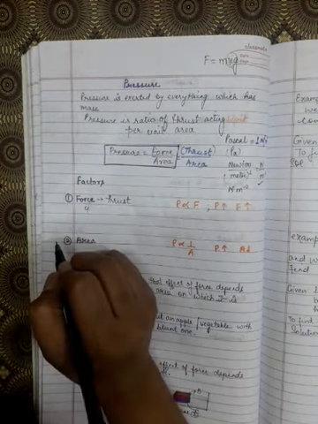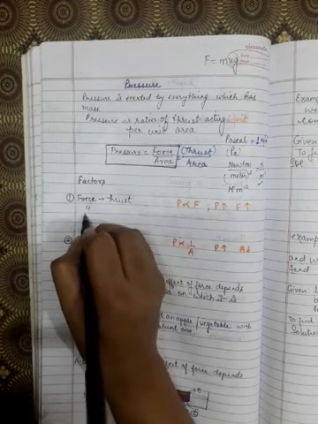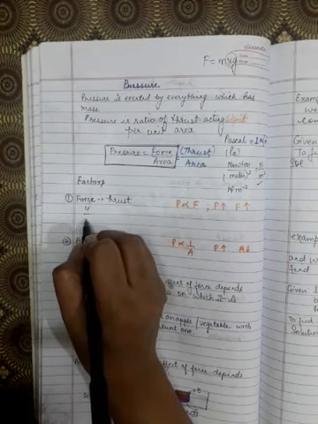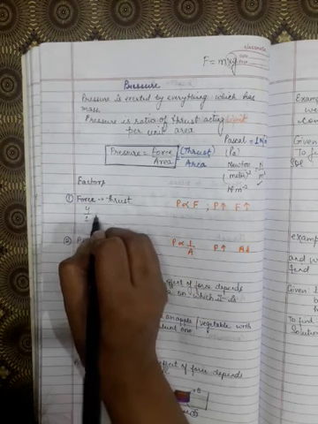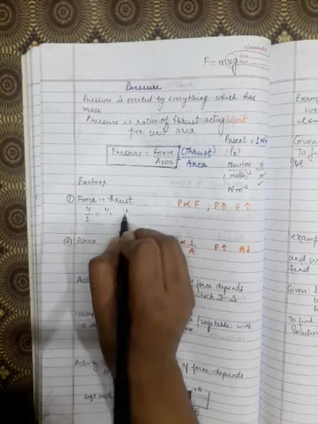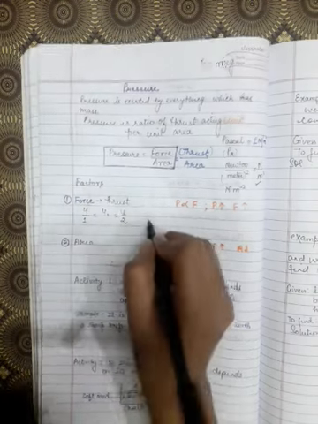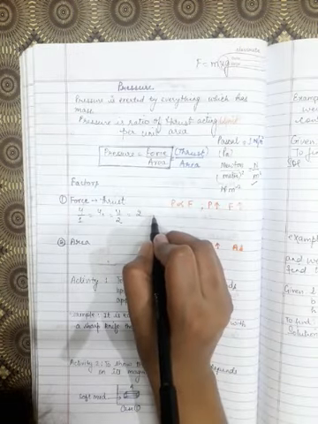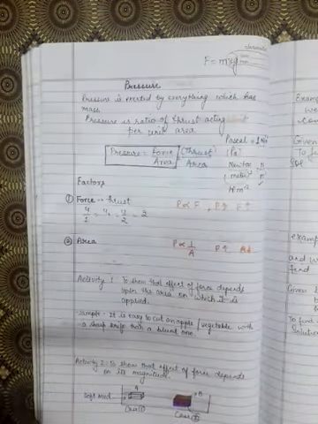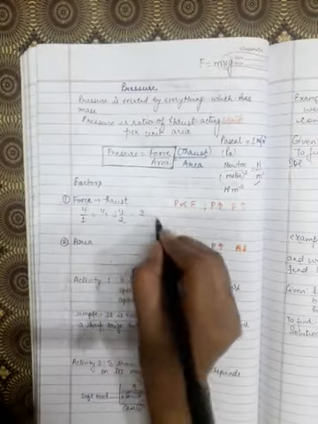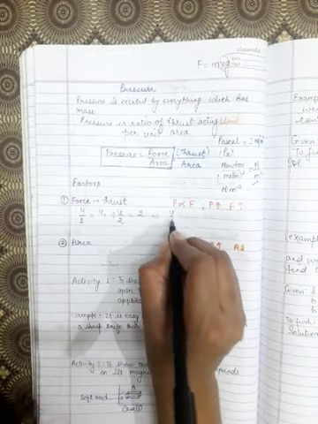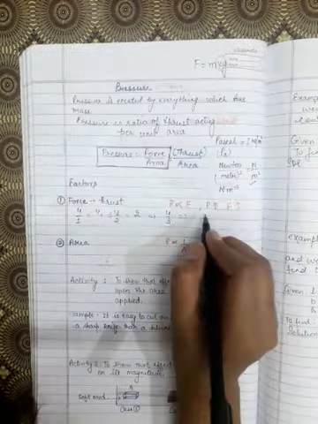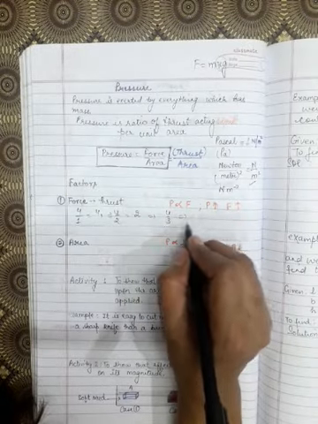4 is a value 4. If I divide 4 by any number, 4 by 1, it is 4. If I divide 4 by 2, it will become 2. And if I divide 4 by 3, what happens? If I divide 4 by 3, then it will become how much?